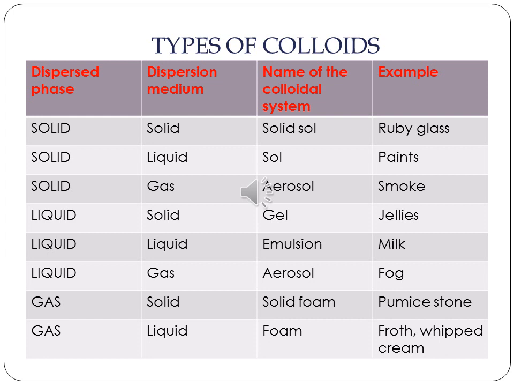So here we have the types of colloids that can be formed based on the dispersed phase and the dispersion medium. If your dispersed phase is solid, you can have the dispersion medium solid, liquid or gas. If the dispersed phase is liquid, the dispersion medium can be solid, liquid or gas. If the dispersed phase is gas, the dispersion medium can be only solid and liquid. You cannot have gas as a dispersion medium when the dispersed phase is gas.